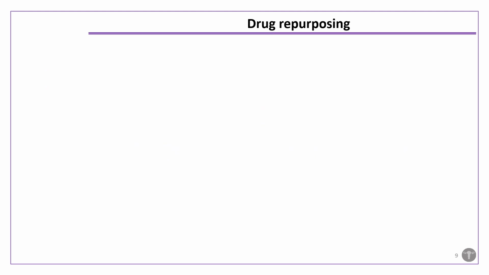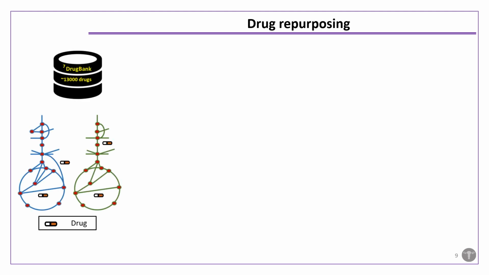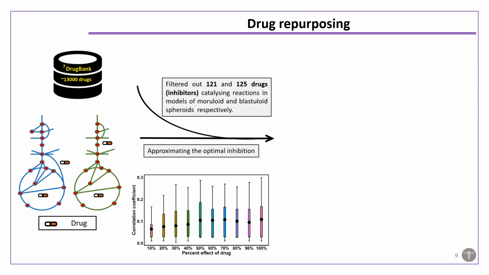So we next aimed to investigate whether there are any available drugs that could be used for reversing the metabolic perturbation taking place during disease progression or not. For this, we extracted the information of drugs from the DrugBank database, and then we approximated the optimal inhibition by the drug and evaluated their effect in the model.